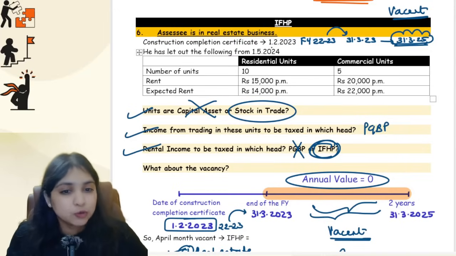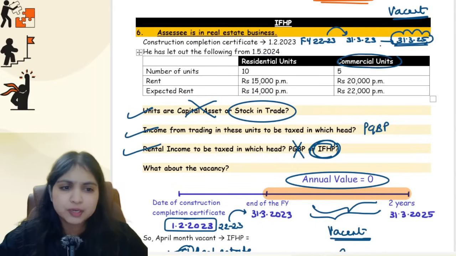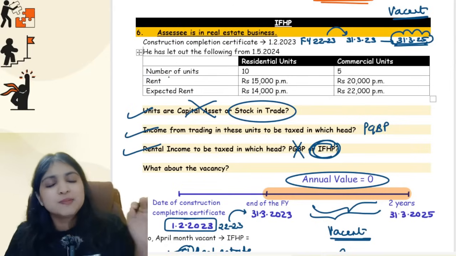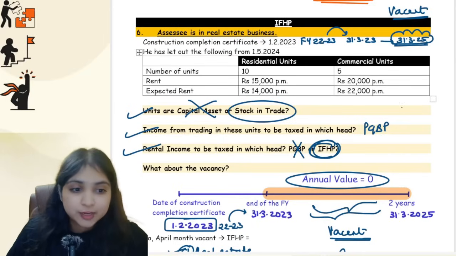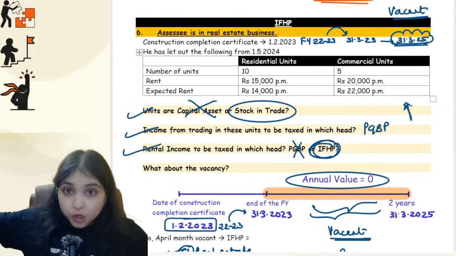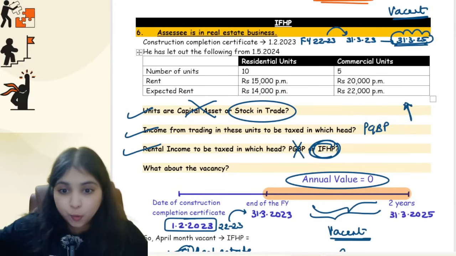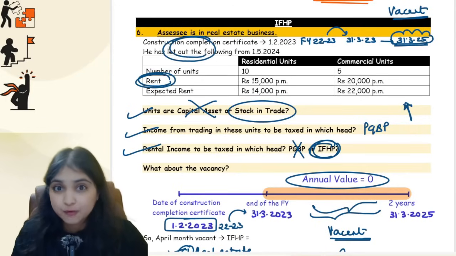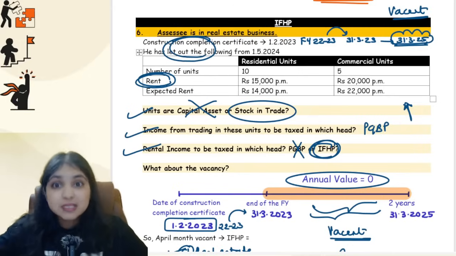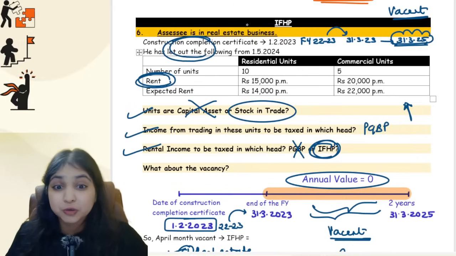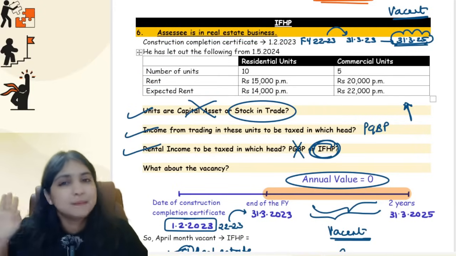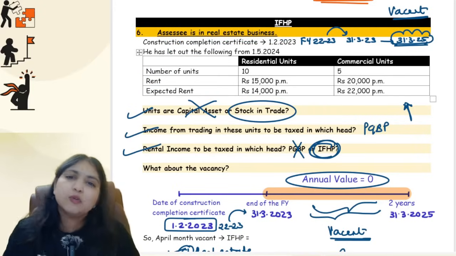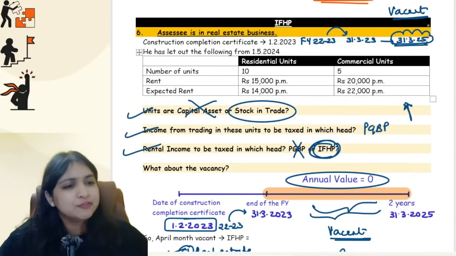Okay. So he has let out the following. He has let out a residential unit, a commercial unit, which means he's going to have rental income, guys. Now this rental income, first tell me which head of income, IFHP or PGBP head. No confusion, PGBP head only in 2 cases. Tell me over here, is my assessee self-occupying the property for business or profession? No, he's letting it out. He's not self-occupying it. Then tell me, is your assessee in the business of letting out commercial properties? No, he's into real estate business. Both the businesses are different. So therefore, guys, none of the 2 situations apply. So no PGBP head. I will stay under IFHP head only. Normal, usual computation. Only thing different will be about vacancy.